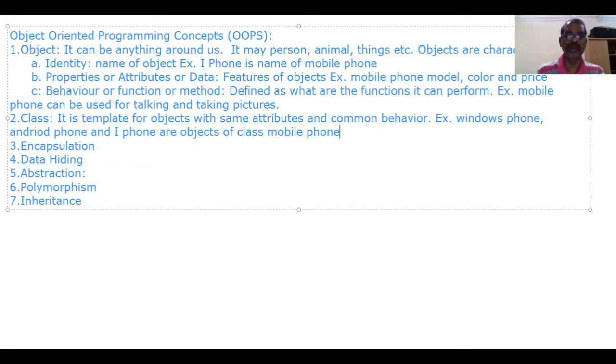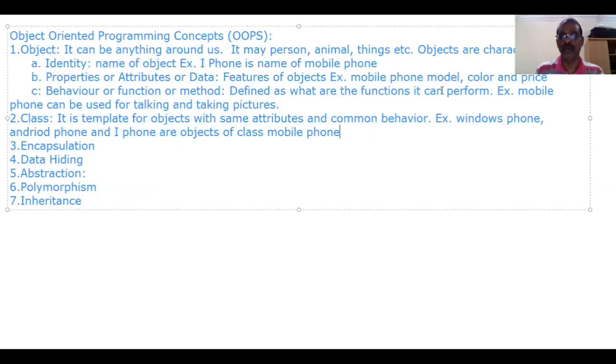In this case, mobile phone is a class. Windows phone, Android phone, and iPhone are objects of mobile phone. So all these objects should be used for talking and taking pictures. These are two functions. All these objects must have three data or properties,